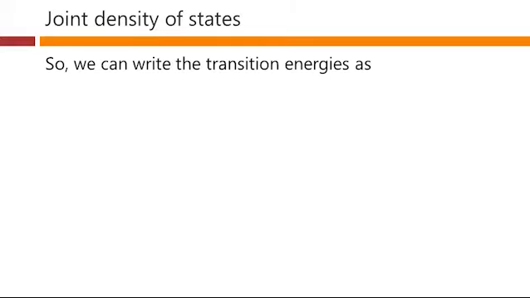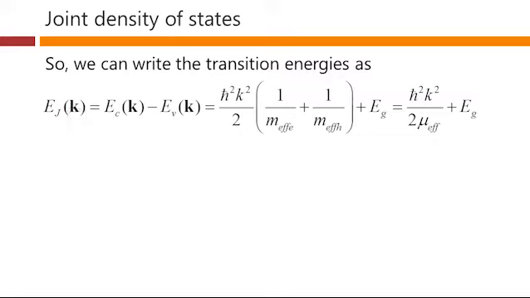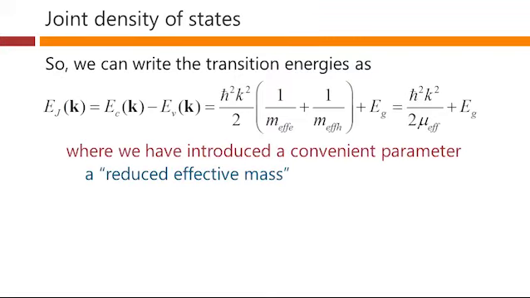So we can write the transition energies here, Ej of k, which are just the separations between the conduction and valence band energies at this k, as this sum of these portions from the parabolic parts in both bands plus the band gap energy. And conveniently, we can rewrite that in the following form, where we define this parameter here, a reduced effective mass, which is just the sum of 1 over the electron effective mass plus 1 over the hole effective mass, all with the reciprocal here. So instead of writing this, we write this term here.